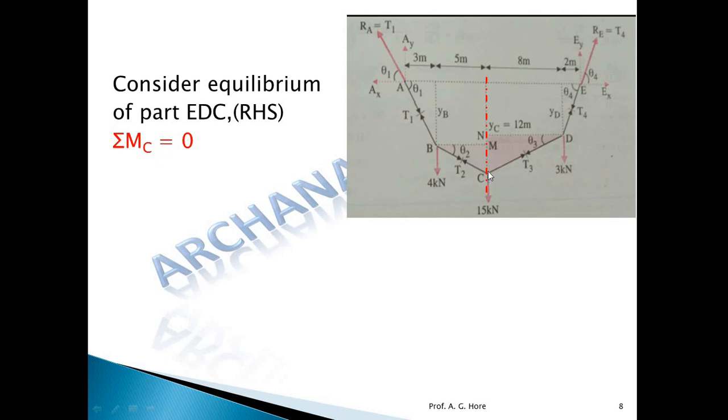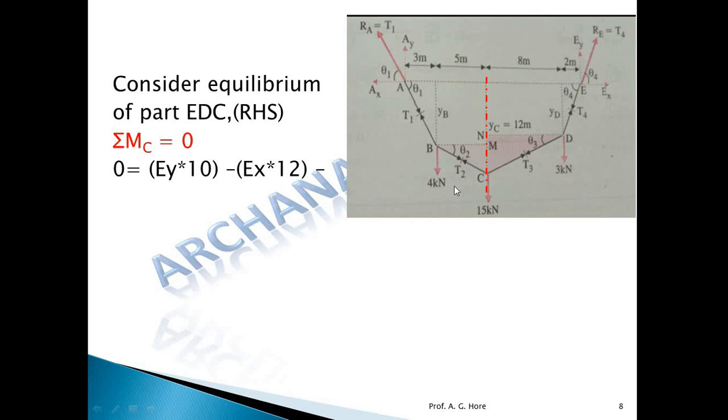Now by applying that moment and only considering the right part, this force 15 kilonewton is passing through the point C, so its moment is 0. Now the forces remaining are 3 kilonewton, this Ey and Ex. Okay, now Ey, हमने already find out कर लिया है, the Ey magnitude. Ex remaining है, so only one unknown. We can get that unknown by this equation.